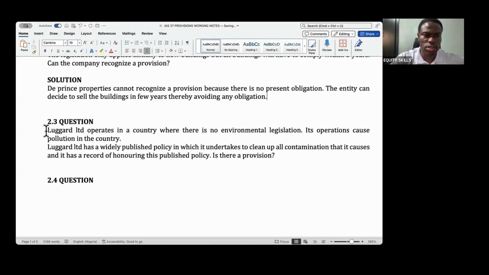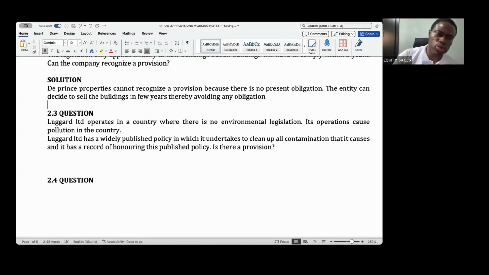Now, the third one talks about Lugard Limited. It operates in a country where there is no environmental legislation. Its operation causes pollution in the country.